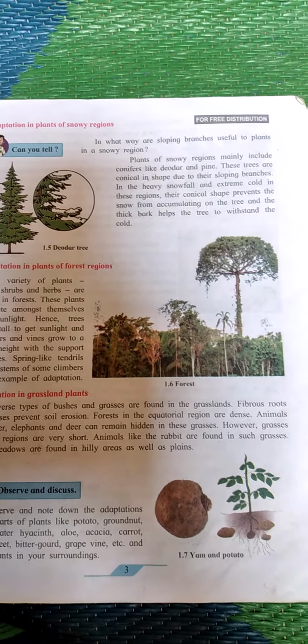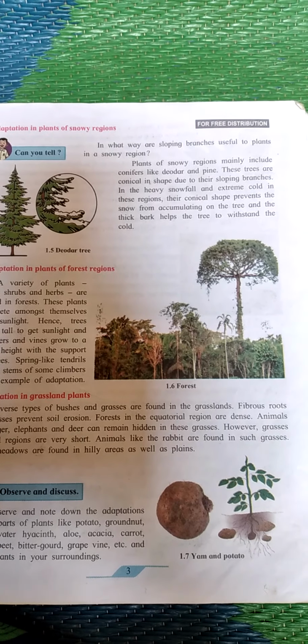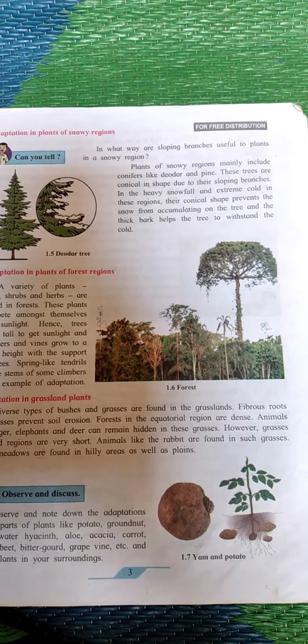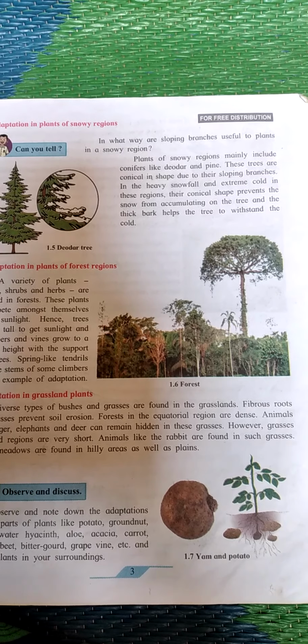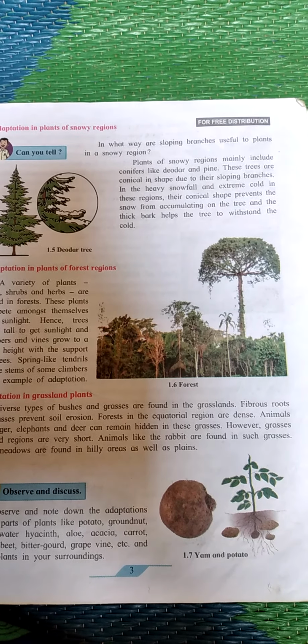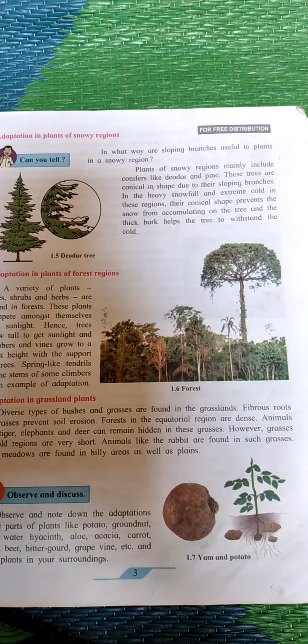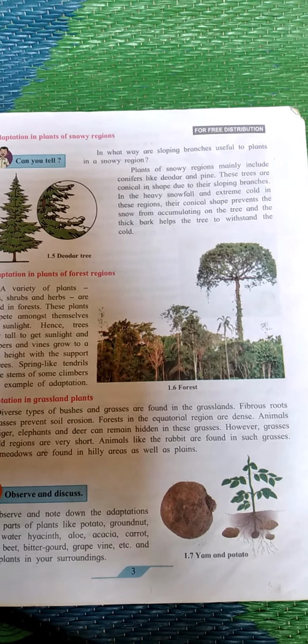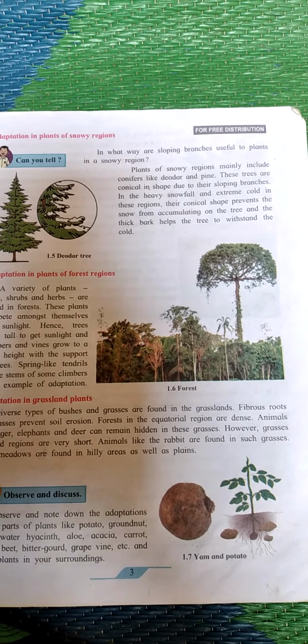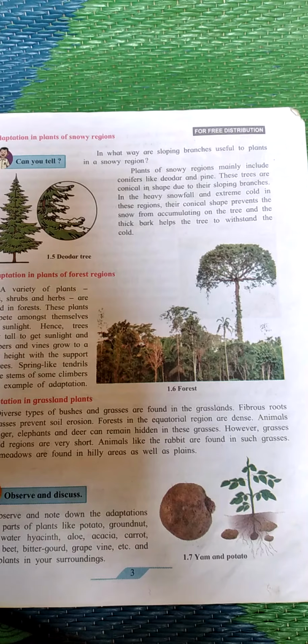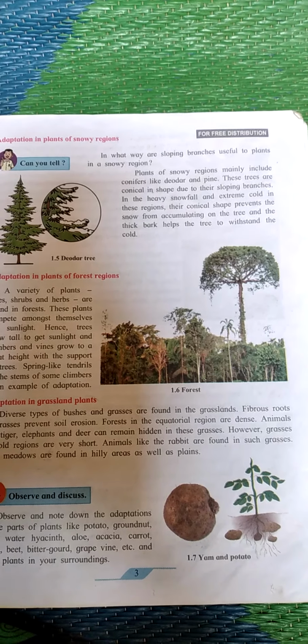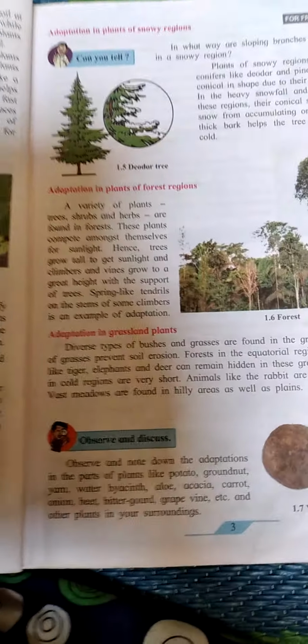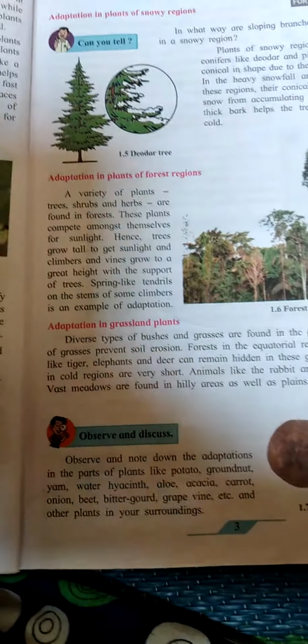In a snowy region, plants like deodar and pine have sloping branches. Why the sloping branches? In the heavy snowfall and extreme cold, these branches help them to stand and prevent the snow from accumulating on the tree. Okay. Next one is adaptation in plants of a forest region.